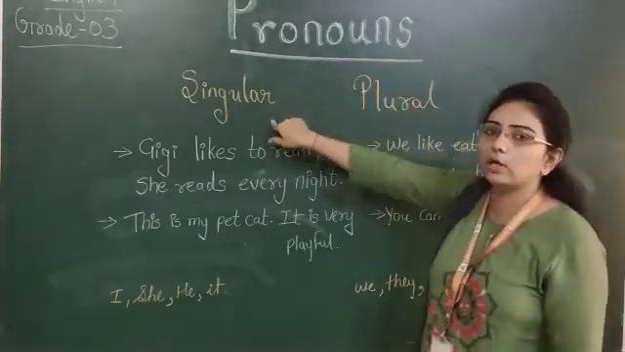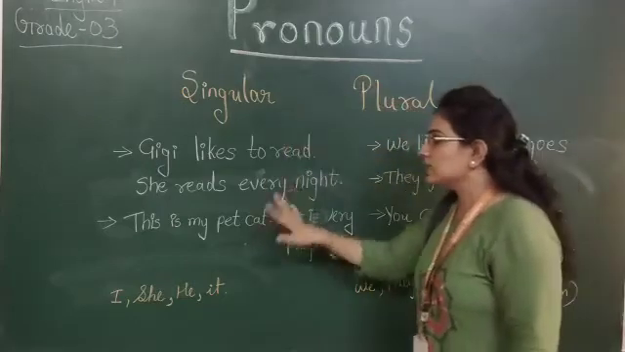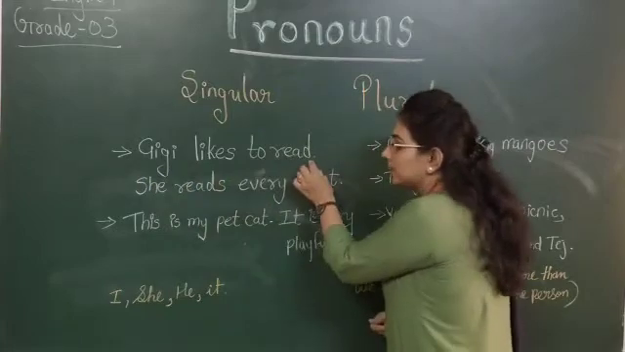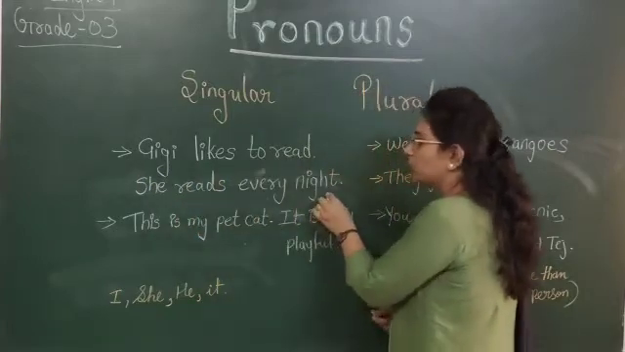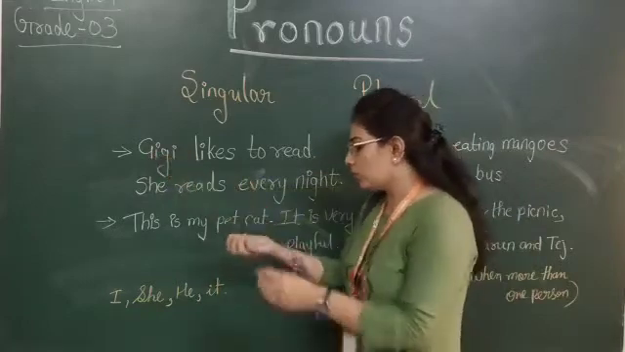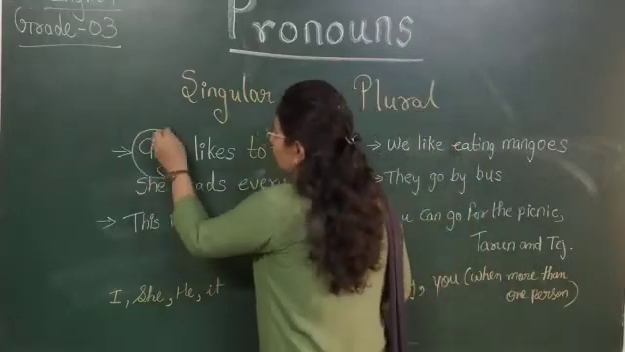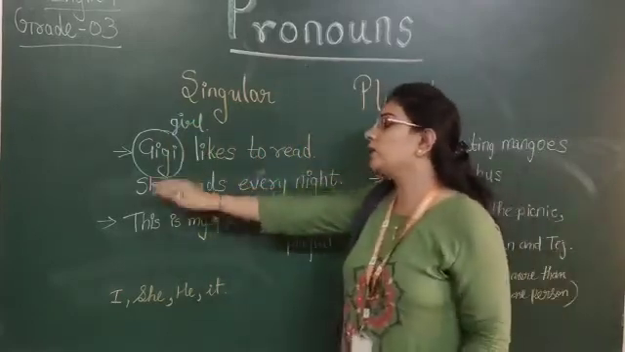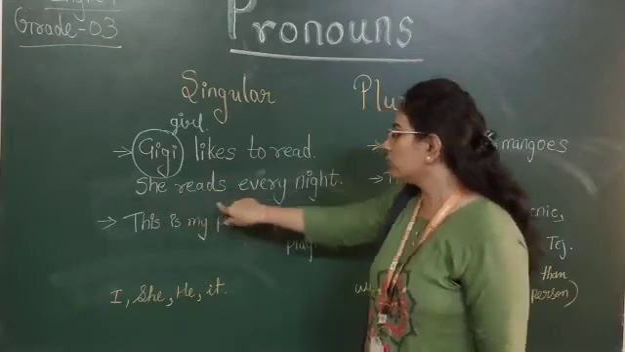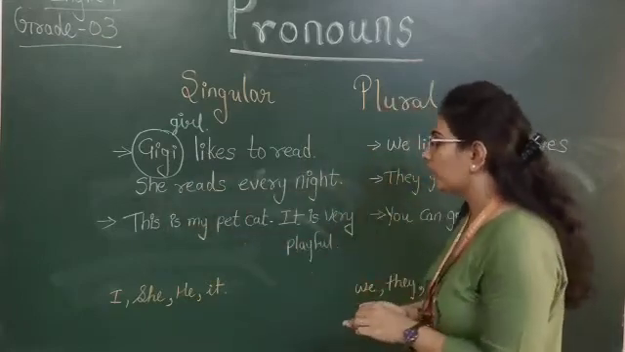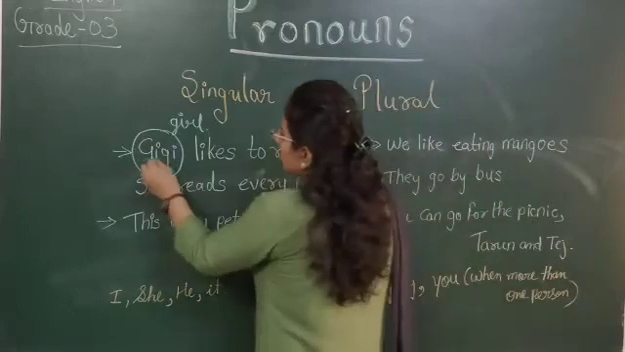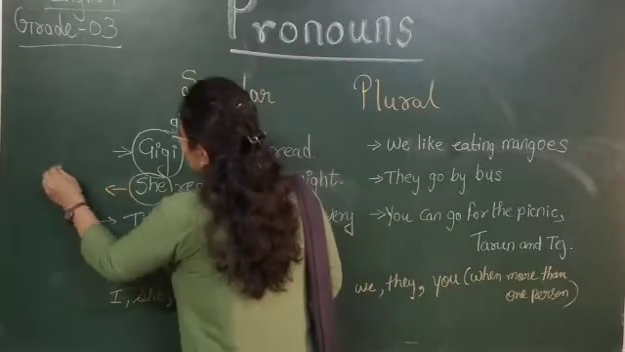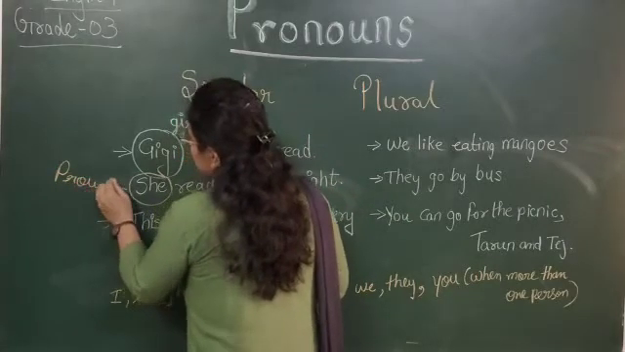and plural pronoun. In singular pronoun, first see the sentence: Gigi likes to read. She reads every night. Here Gigi is there. Gigi is the name of a girl. Now in the second sentence, what they have said is: she reads every night, meaning she likes reading every night. So here, in place of Gigi, they have used she. So here she is the pronoun used in the sentence.